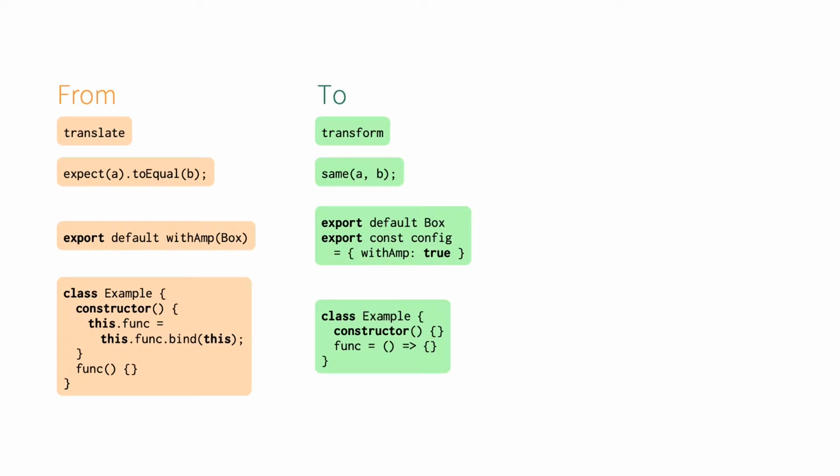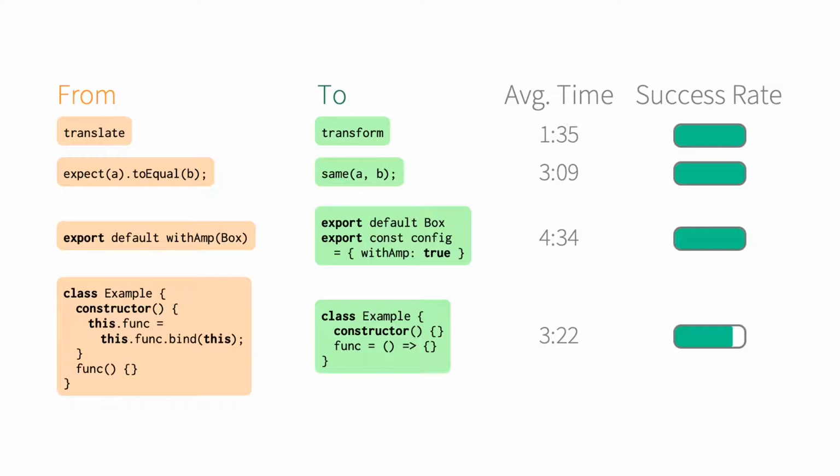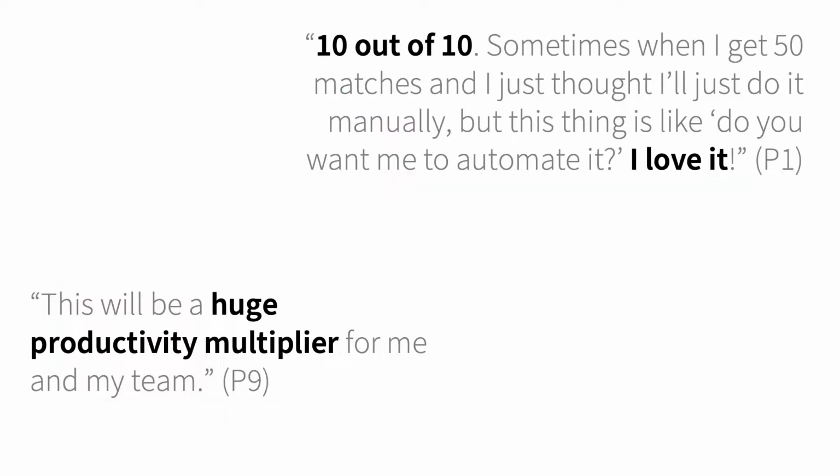We performed a usability evaluation of Recode and found that developers successfully completed tasks ranging from simple renaming to complex multi-line changes in under 5 minutes on average. In the follow-up interviews and survey, participants commented positively about their experience with Recode. The tasks appear frequently in their daily work and are tedious to perform manually without Recode. All of them indicated that they would use a production version of Recode.